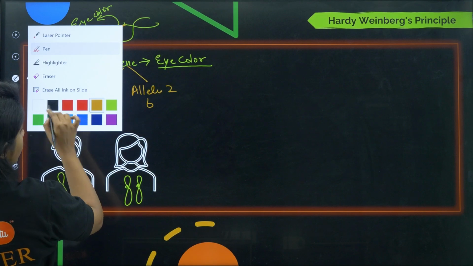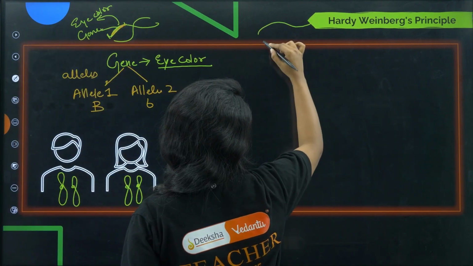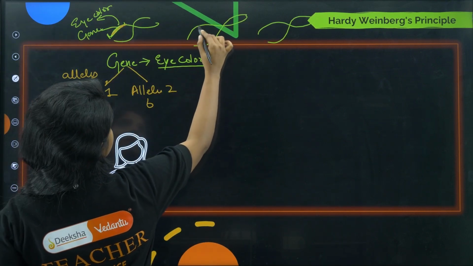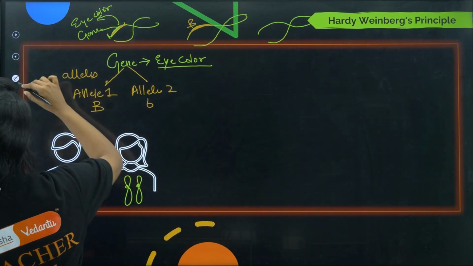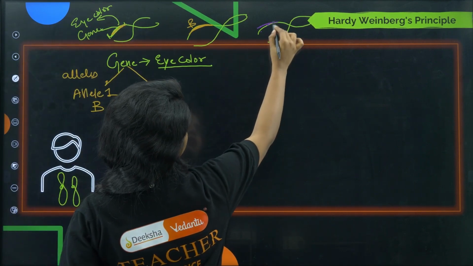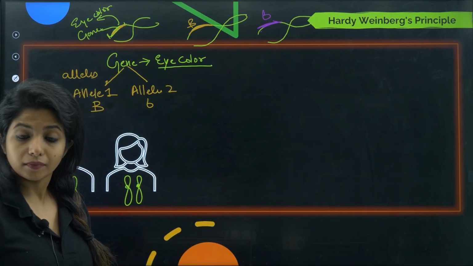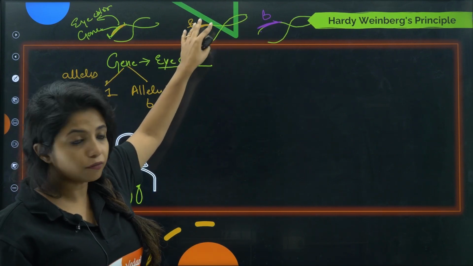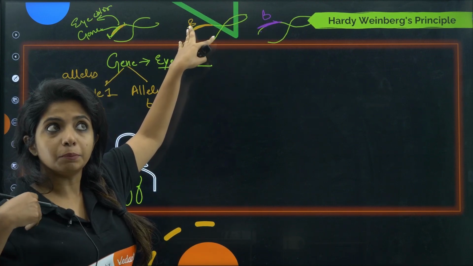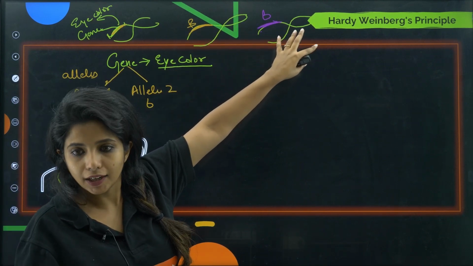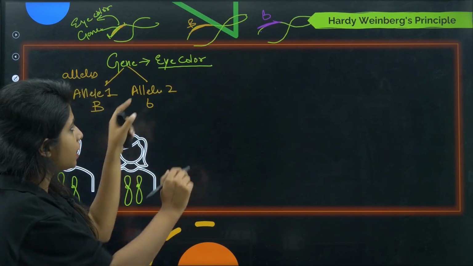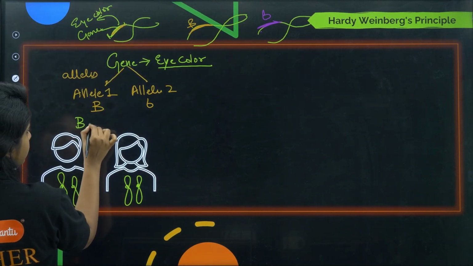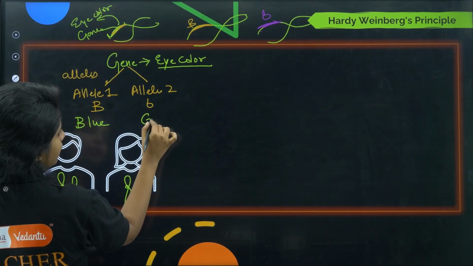What I am trying to say is that if this is a DNA and this is a DNA, over here there is allele capital B and over here there is allele small b. That means they are both coding for the eye color protein itself, but one is different from the other. This might be coding for blue eye color, and this for grey eye color. So there are different types of the same thing, that is eye color. One is coding for blue eye color, and this is coding for grey eye color.